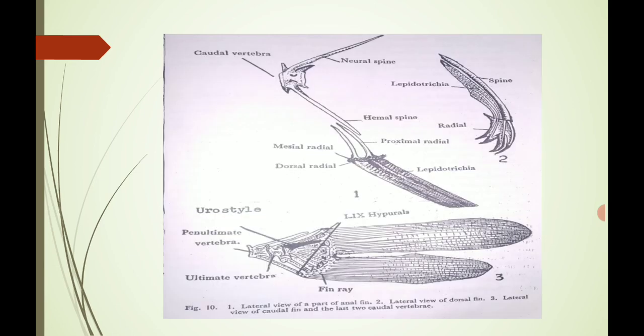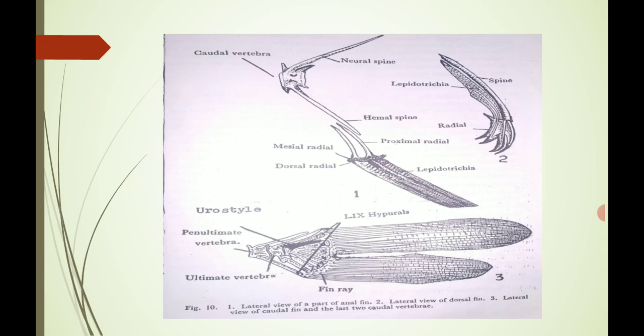Okay, in the third diagram, the caudal fin, there is a dark structure present, that is the urostyle. Various fin rays are present here. The ultimate vertebra is present in the urostyle portion. Okay, this is the first, second and third diagram of the median fins, that is the anal, dorsal and the caudal fins.